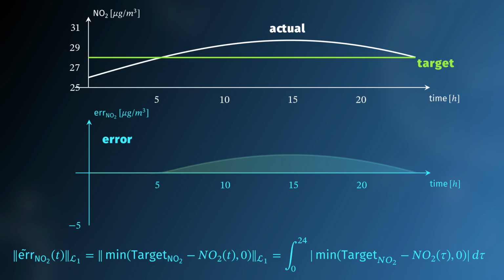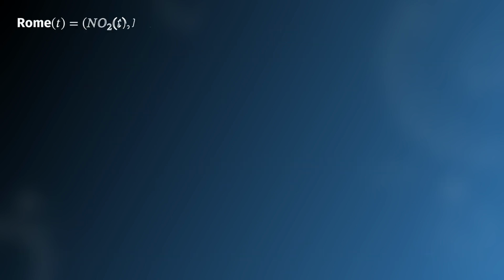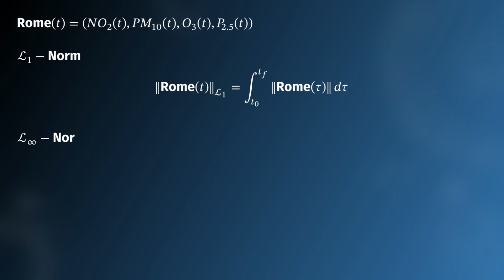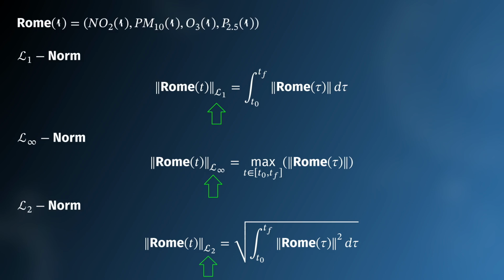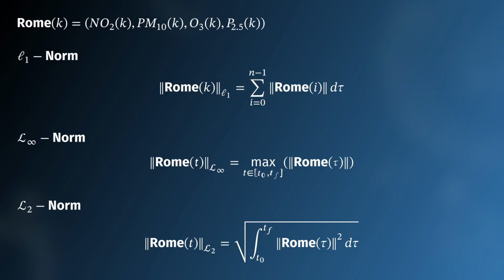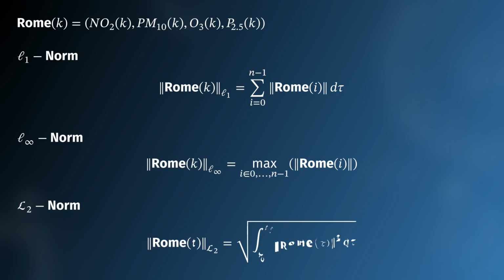The trick can be easily extended to the multidimensional case. There, we can collect each signal in a list and we can compute the norm as we have done before. To distinguish norms of lists of numbers and norms of lists of signals, we use a calligraphic L. And what if the signal is discrete? Well, we just replace the integral with the sum and the capital L with a lowercase l.